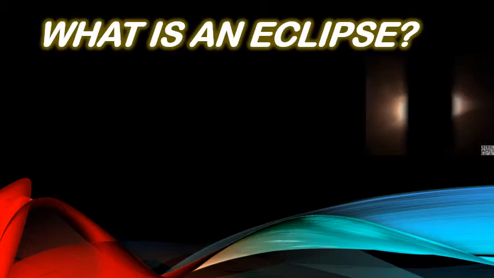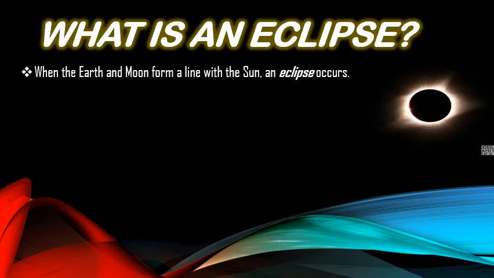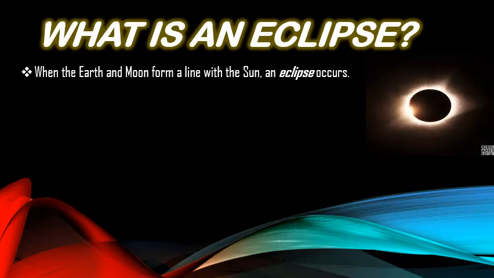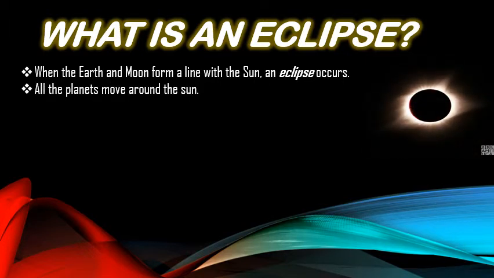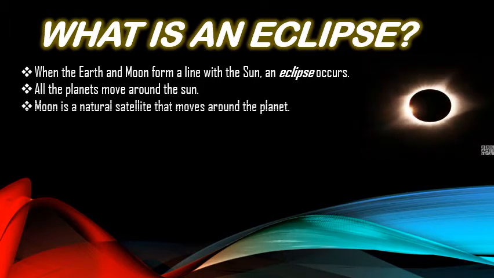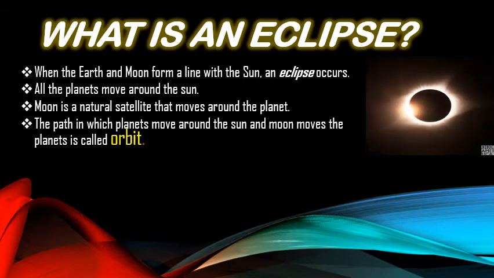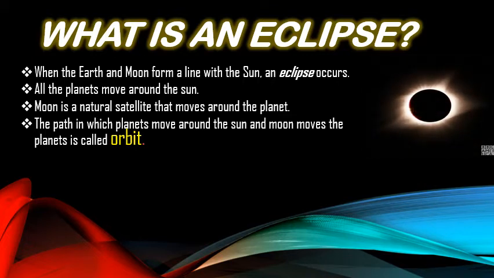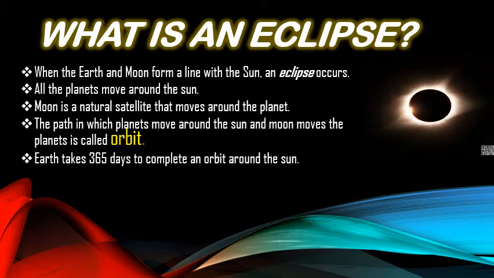What is an eclipse? When the Earth and Moon form a line with the Sun, an eclipse occurs. All the planets move around the Sun. Moon is a natural satellite that moves around the planet. The path in which planets move around the Sun and the Moon moves around the planets is called orbit.